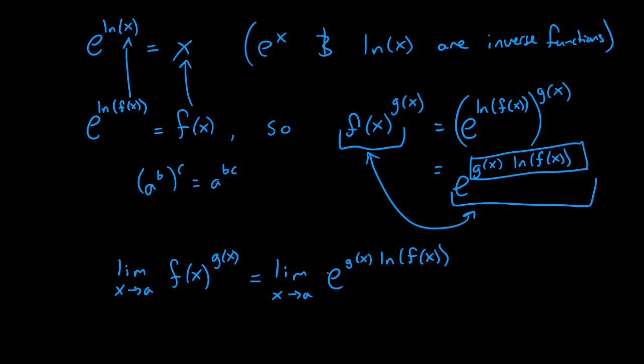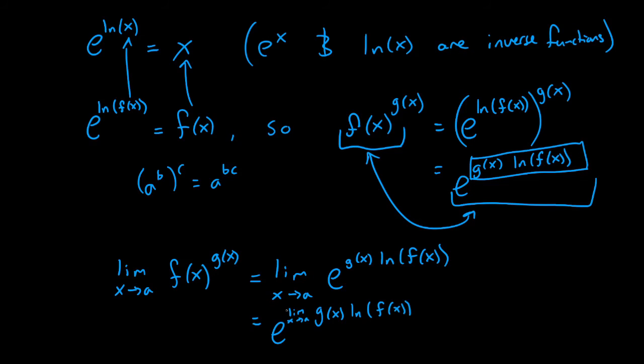So, since e to the x is continuous, I can take this limit inside the function. That is, I can turn this limit into e to the limit as x goes to a of g of x times the natural log of f of x.